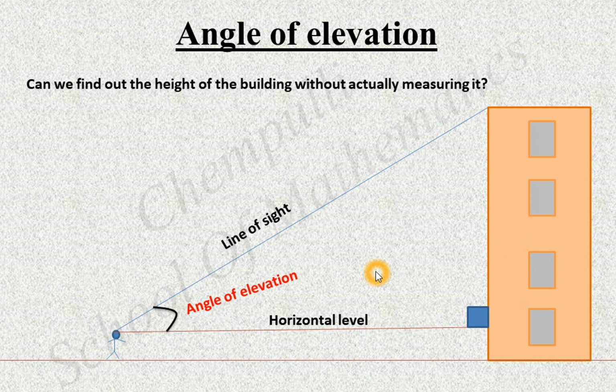Now the next part, you can consider these two: the height of the building, this much height is there, and this person's height. If we compare the height of the building and this person's height, the person's height is very small. It's a small quantity. That means no need to consider this person's height. Instead of this person, we can take one single point. It will come like this.